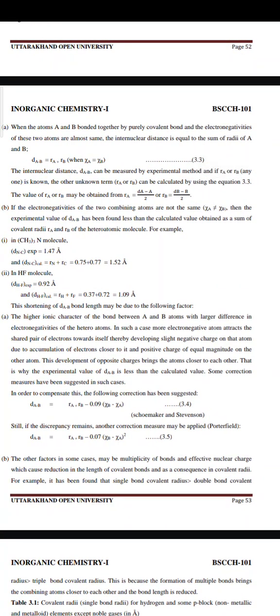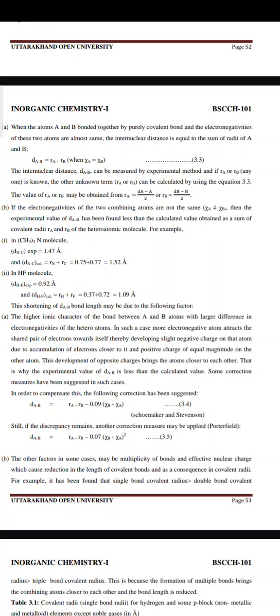When atoms A and B are bonded together by a purely covalent bond and the electronegativities of these two atoms are almost the same, the internuclear distance is equal to the sum of the radii of A and B. That is, d(A-B) = R_A + R_B. The internuclear distance d(A-B) can be measured by experimental methods, and if R_A or R_B is known, the other unknown term can be calculated by using equation 3.3.